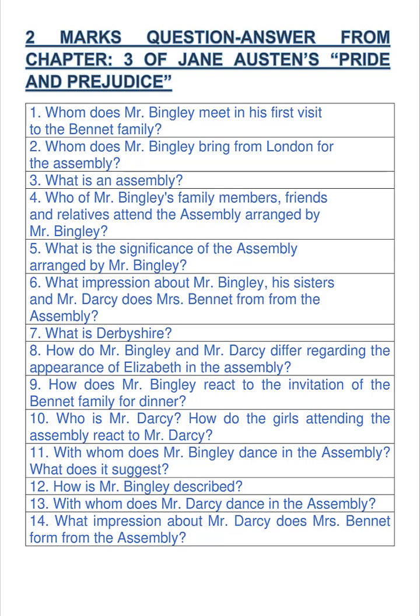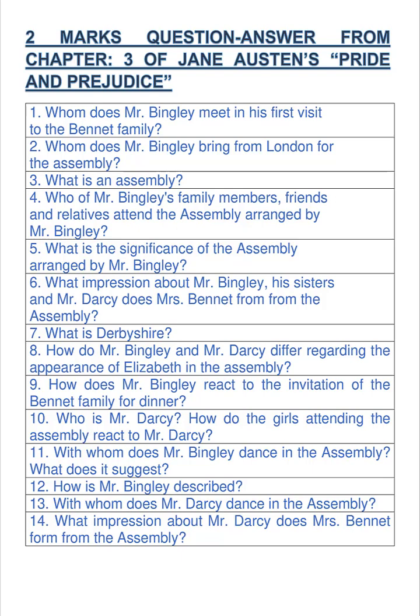Next question. With whom does Mr. Bingley dance in the assembly? What does it suggest? Answer is: In the assembly, Mr. Bingley dances with Jane, the eldest of the Bennet sisters. He does so not once but twice. It suggests Mr. Bingley's interest in her.